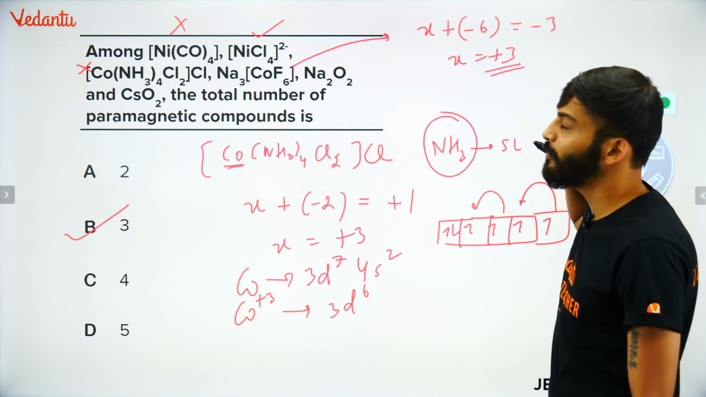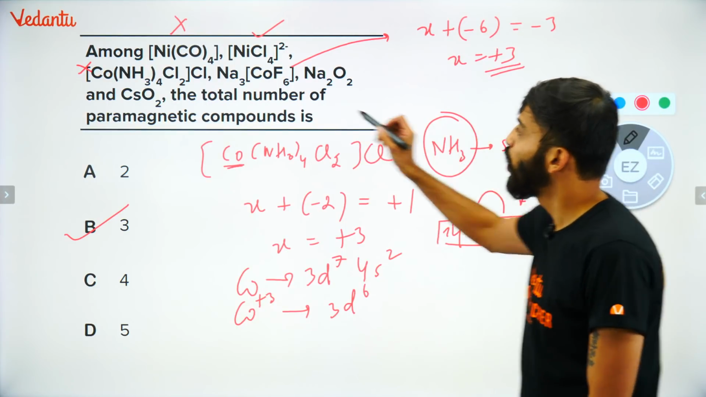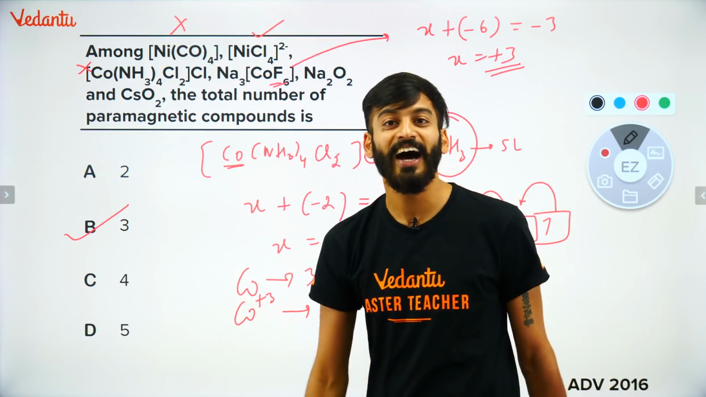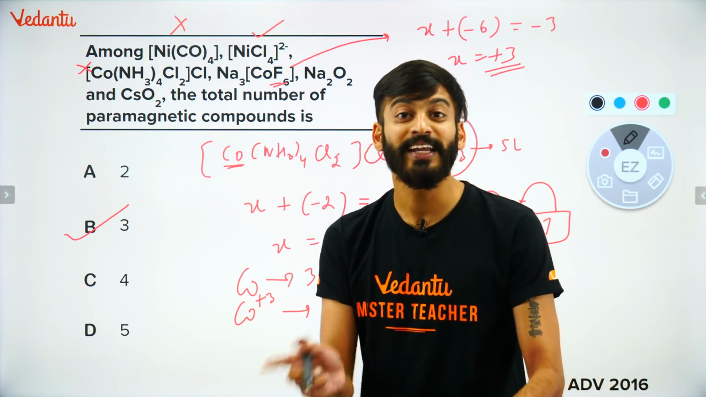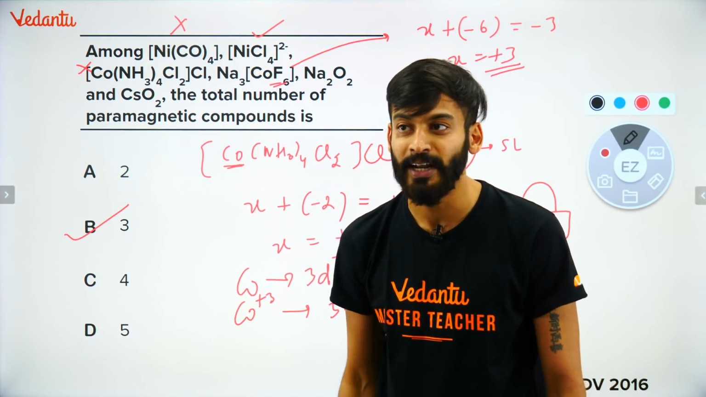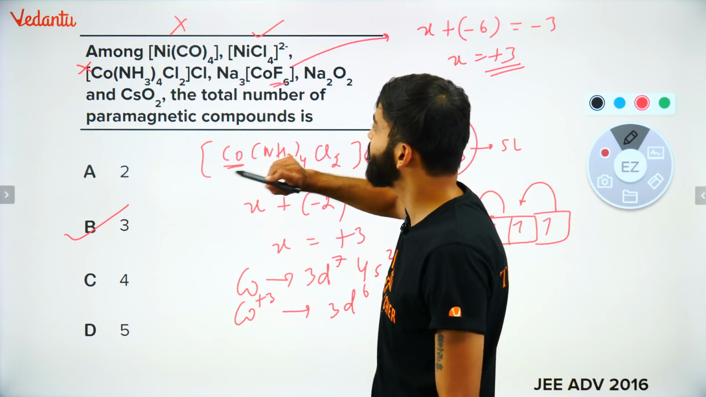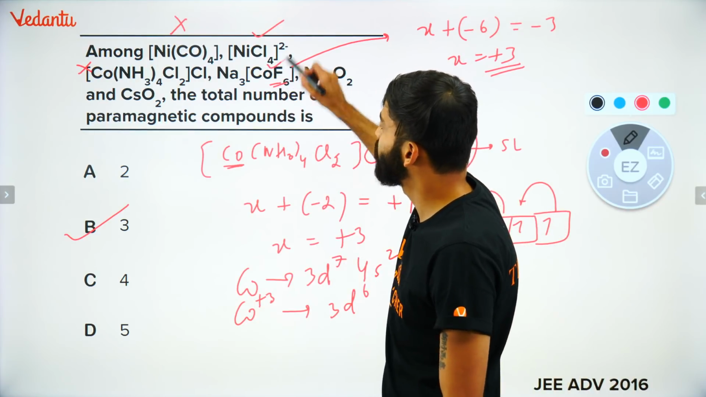Again cobalt is becoming plus 3. But this time, all the ligands, the fluorines, are weak ligands. So pairing will not happen. Pairing यहाँ पर नहीं होगी. So this compound will become paramagnetic.